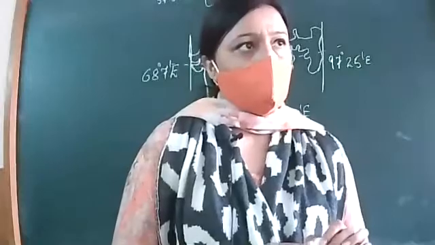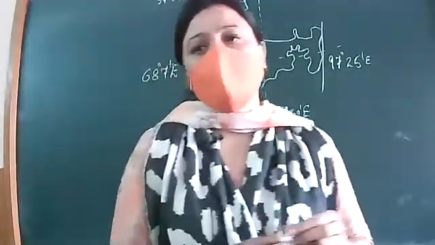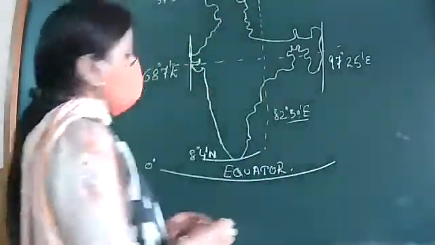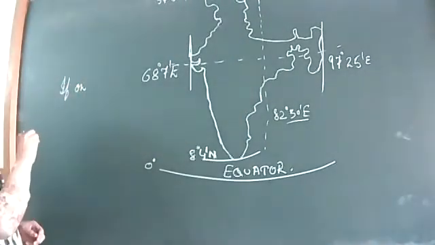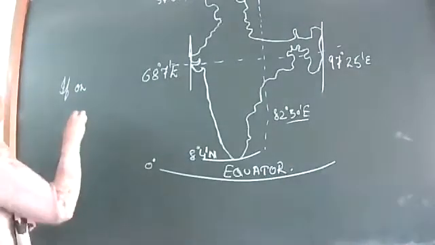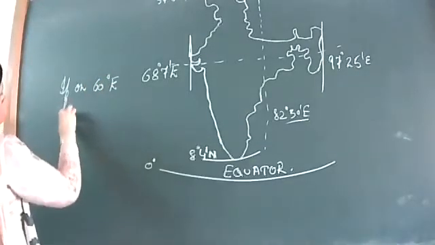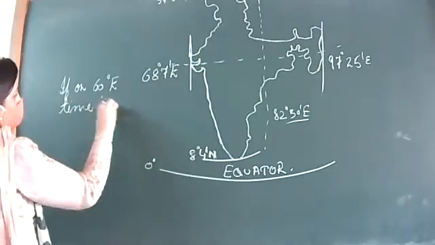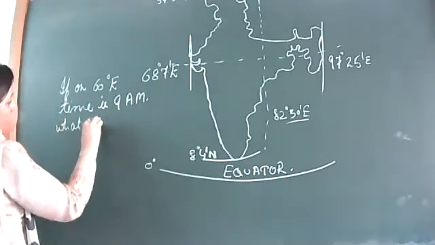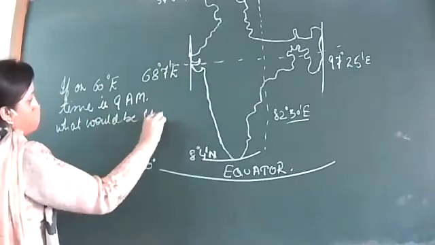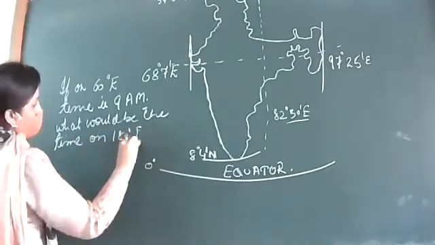Okay, next. I'm going to give you one sum on the basis of this. Online as well as offline, you're supposed to do it right now. Get ready. If on 60 degree east, time is 9 a.m., what would be the time on 180 degree east?